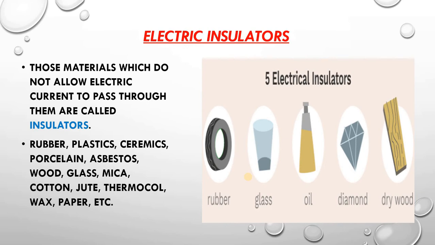Now all the objects made of insulator materials are also insulators. For example, if I say rubber is an insulator, therefore an eraser, rubber gloves, and a rubber balloon are also insulators. Wood is an insulator, so therefore a wooden block, wooden cork, and matchsticks are also insulators. Plastic is an insulator, so therefore a plastic scale, polythene bags, and nylon socks are also insulators. Similarly, candles are made up of wax, so this also acts as an insulator.